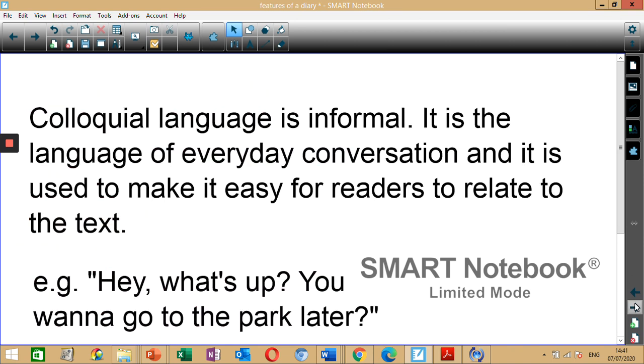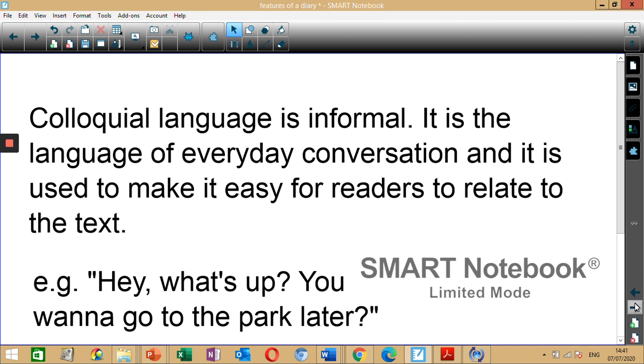Also, colloquial language is often used. So colloquial language is informal. If you don't know what informal language is, we had a lesson on informal language. You can find it and go through it. It's a language of everyday conversation, and it is used to make it easy for readers to relate to the text. So an example of colloquial language is, hey, what's up?